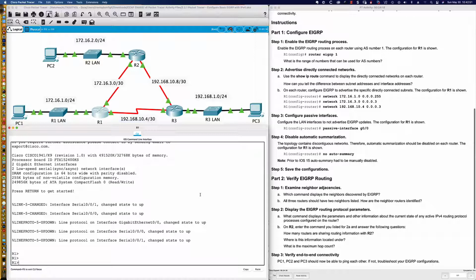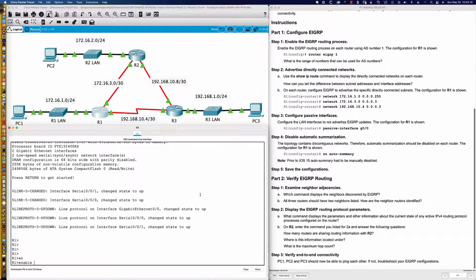And we'll talk about the K metrics, or the K values, the composite metric values that make up EIGRP's decision on which path is the shortest, i.e. the least cost path, to take in order to get from a source to a destination.